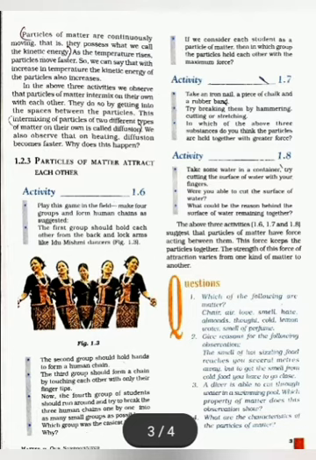Now go to the second one, solid diffusing into liquid. When you put a crystal of potassium permanganate in water, slowly the color of potassium permanganate spreads throughout the water. So it will take a little bit of time.